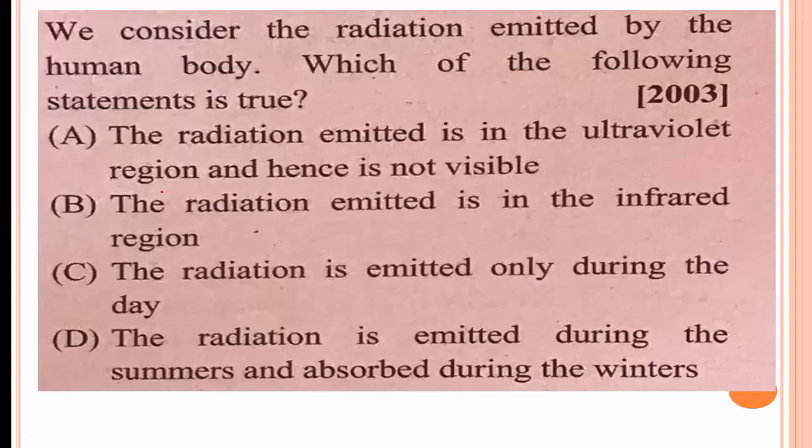Next question. We consider the radiation emitted by the human body. When we consider the radiations emitted by the human body, which of the following statements is true? Option A: the radiation emitted is in the ultraviolet region and hence it is not visible. Option B: the radiation emitted is in the infrared region. Option C: the radiation is emitted only during the day. Option D: the radiation is emitted during the summers and absorbed during the winters.